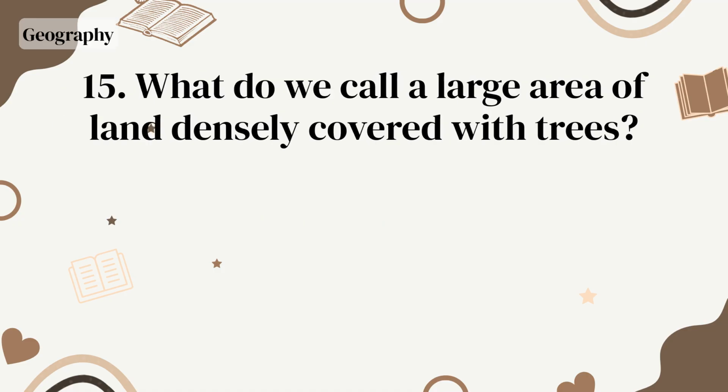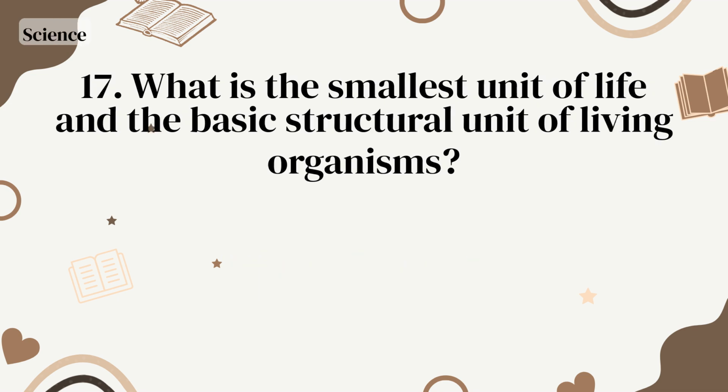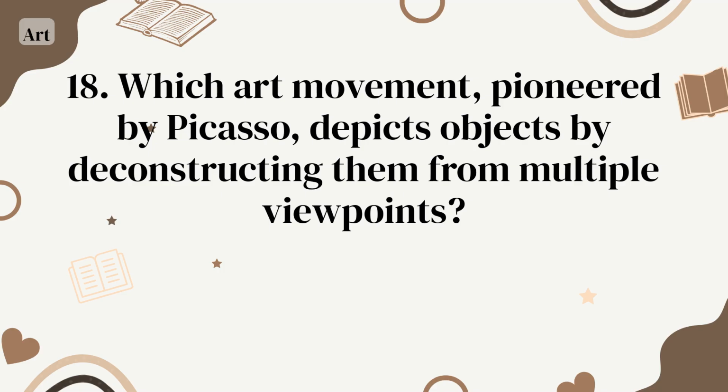Backstroke. What do we call a large area of land densely covered with trees? Forest. Which artist of the Renaissance painted the ceiling of the Sistine Chapel? Michelangelo. What is the smallest unit of life and the basic structural unit of living organisms? Cell.